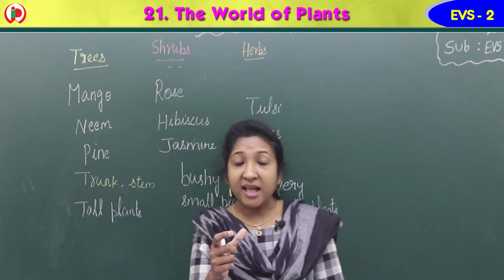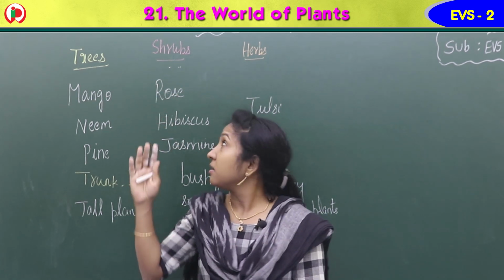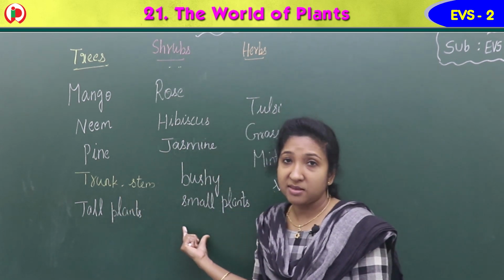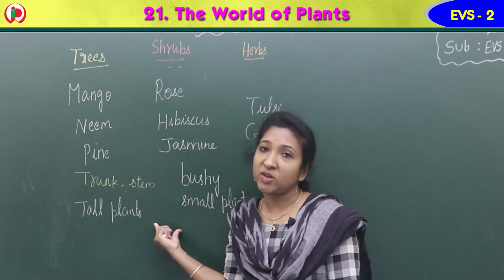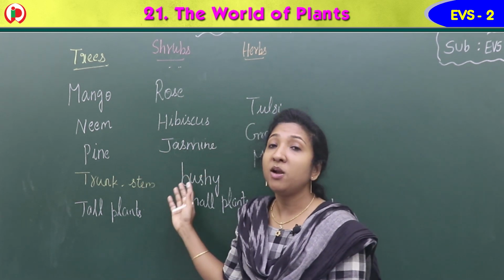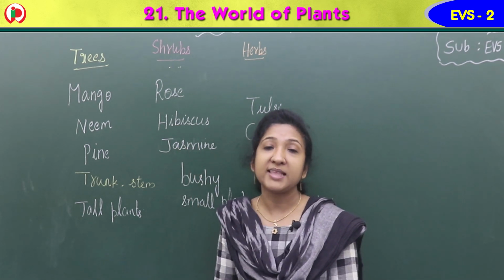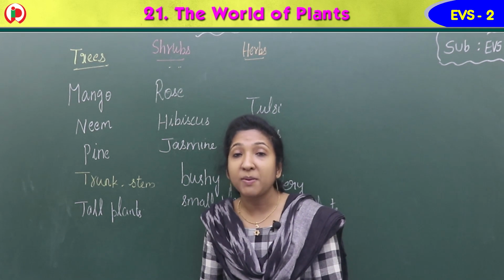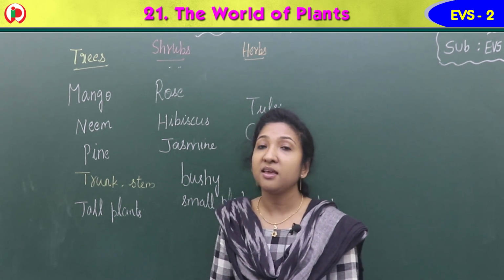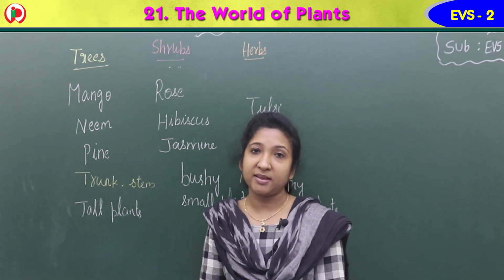Then there are some plants not as tall as trees, but small or bushy small plants. They are smaller than trees. Small bushy plants, we say they are shrubs. Examples: rose plant, hibiscus, jasmine, mehendi. These are all examples of shrubs.